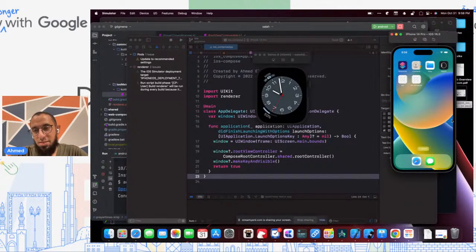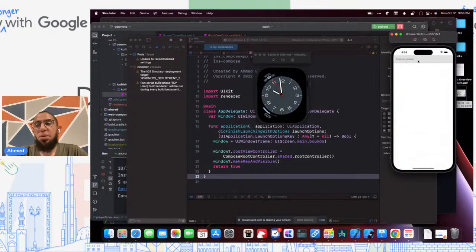it's building. Building, building, building. And there we go.